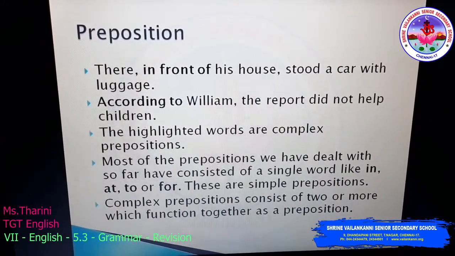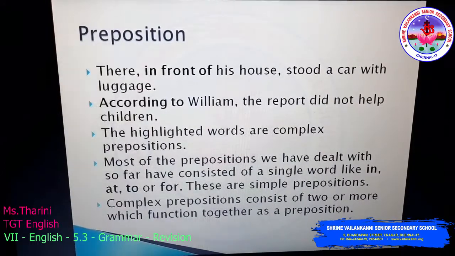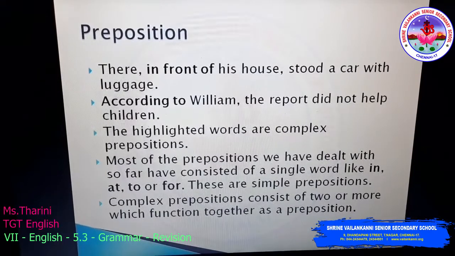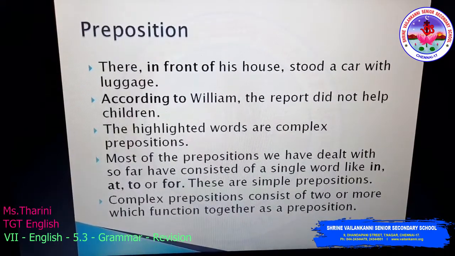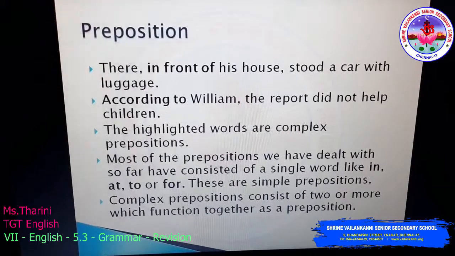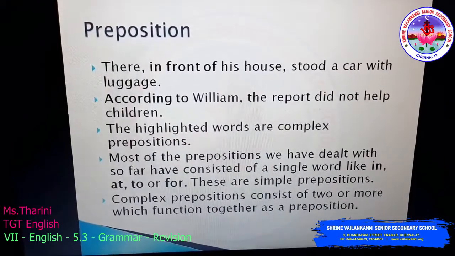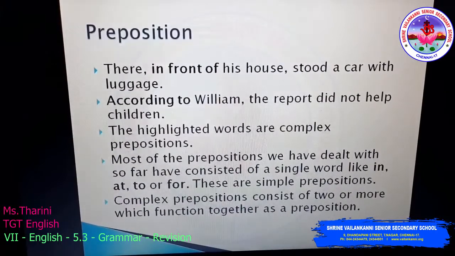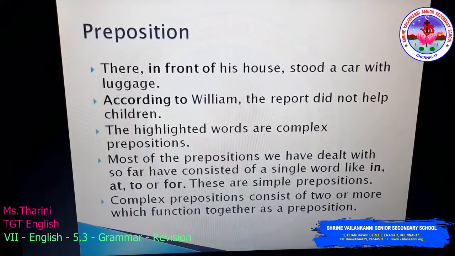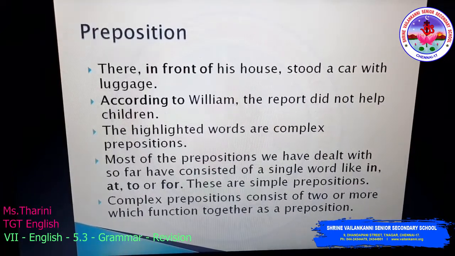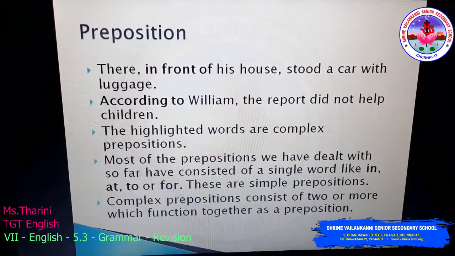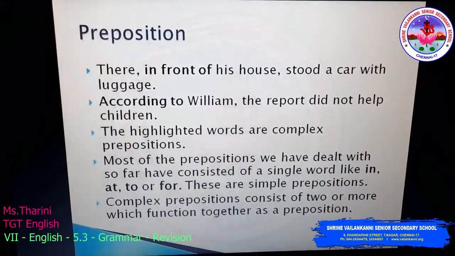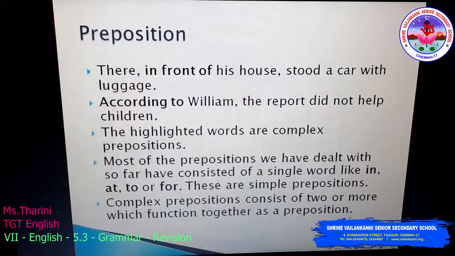There in front of his house. So in front of is the complex preposition here. Complex prepositions consist of two or more words which function together as a preposition. Yes, you have three words here: in front of, according to. So two or more words which function together as a preposition. Like in, at, to, for, these all are prepositions. Likewise, this is also a preposition, but this is called a complex preposition.